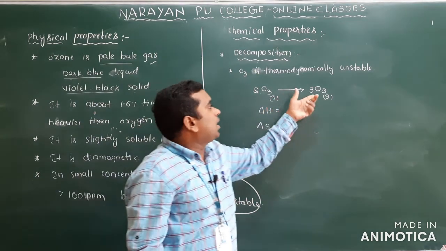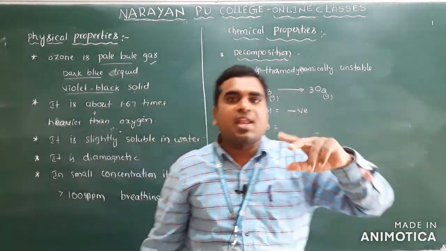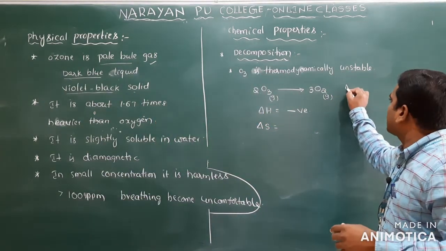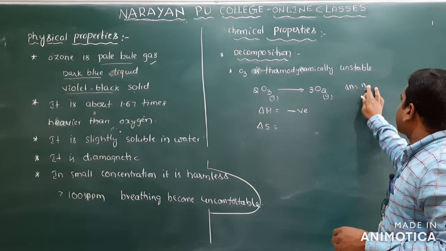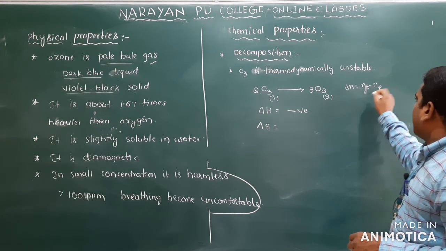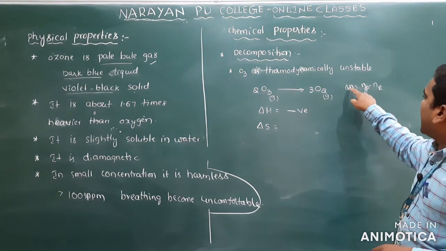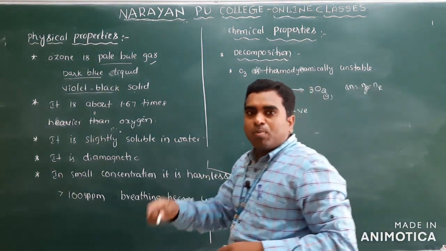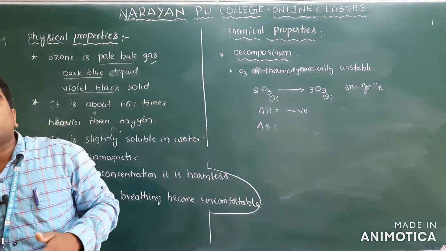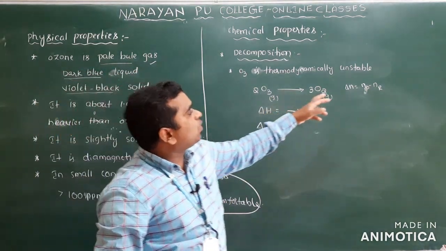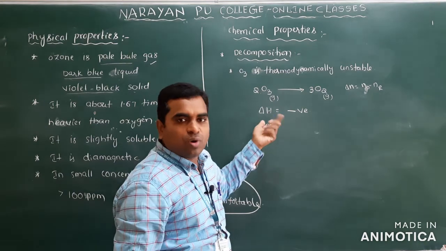Change in the number of moles, delta n, we write as np minus nr, product moles minus reactant moles. Clear? If delta n is positive, automatically delta S is also positive. If delta n is negative, delta S is also negative.